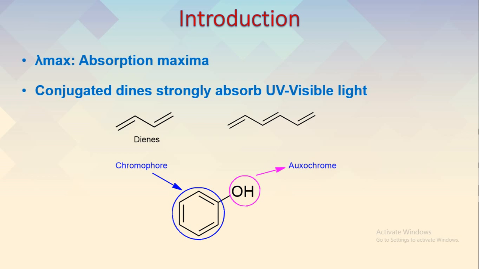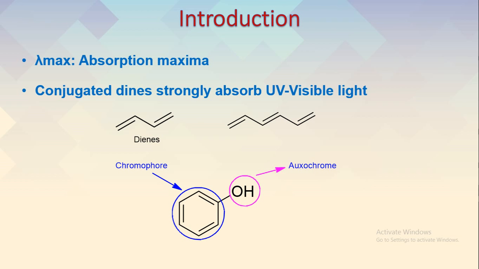So in UV spectroscopy, as we know, most of the compounds absorb UV light. They are called UV active substances, and especially the compounds or structures which have a pi bond, which have pi electrons, easily absorb UV light in the UV region, that is from 800 to 190 nanometer.